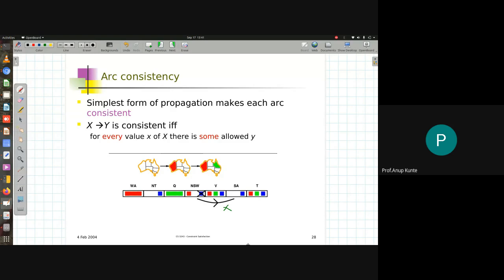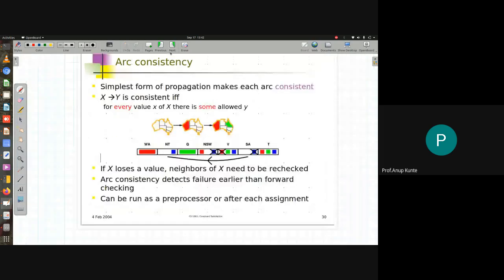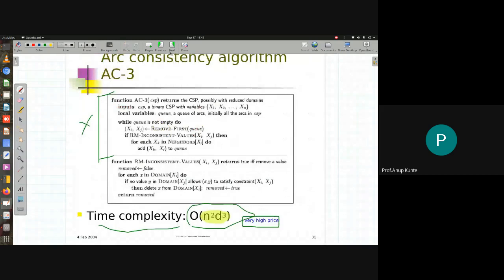Now this information you can actually include in your bookkeeping along with this data structure, and every time this data structure is updated, you can, for every pair of neighboring nodes, check this arc consistency, and this arc consistency will tell you in advance where to stop. That is the whole idea, and based on this idea there is an algorithm which is supposed to be very good algorithm, okay, which is called as AC3, arc consistency 3. Okay, why that 3? That all discussion is there in the book. Again, I am not going to go into the details of it, but this algorithm tries to do what?